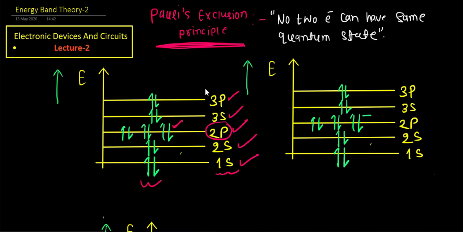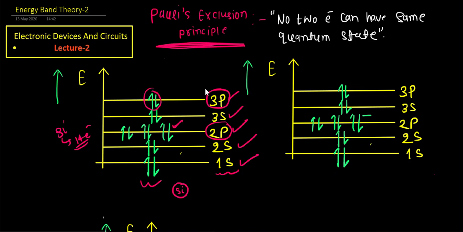Now in this manner, we filled up these energy levels for the silicon atom, which has 14 electrons. And the 3p energy level can have 6 quantum states, but only 2 electrons were remaining to fill up, so the 4 quantum states would be empty. Now the question is, what happens? So this was the case for the single atom. This was the energy configuration for a single silicon atom.